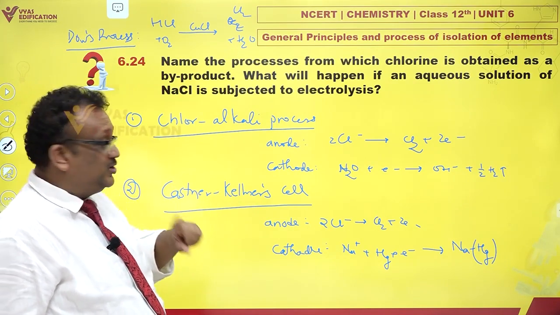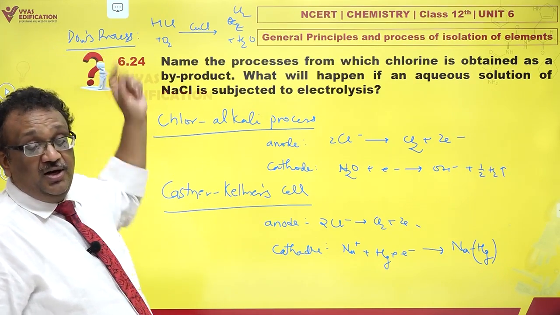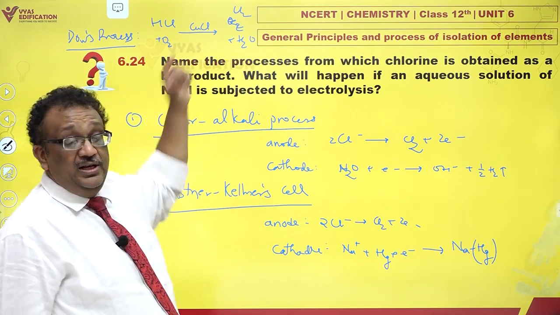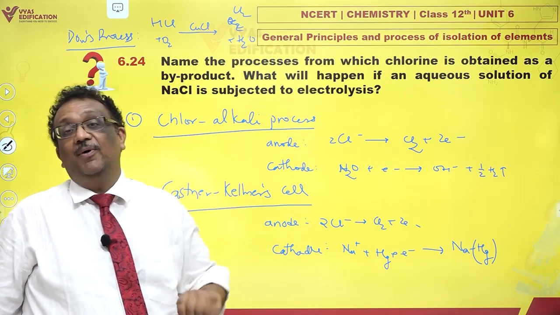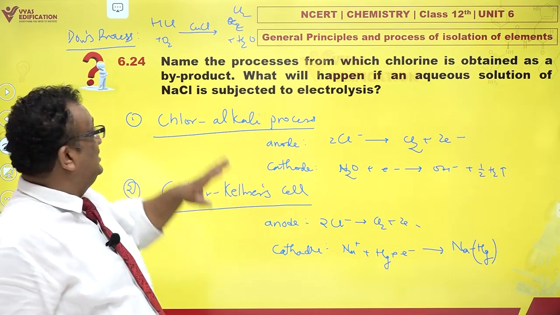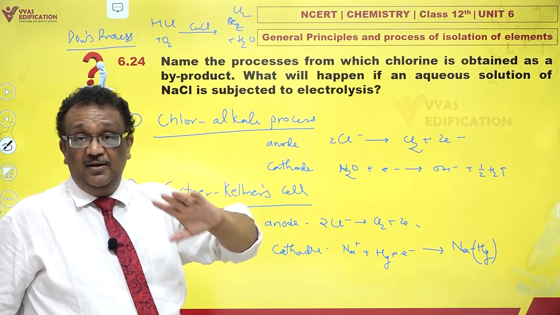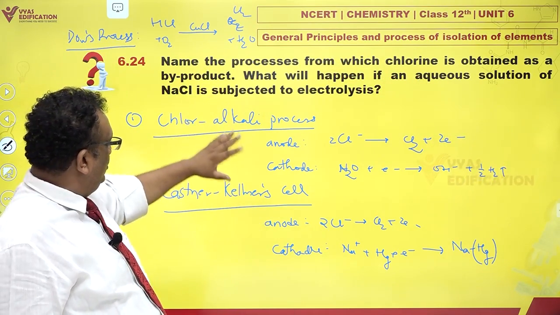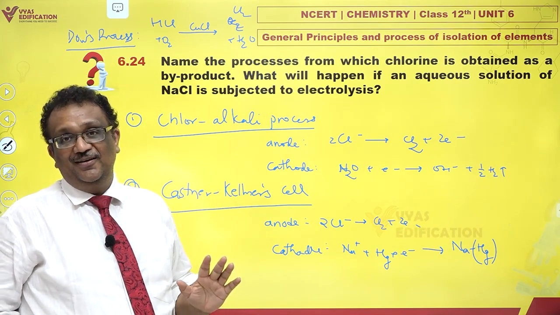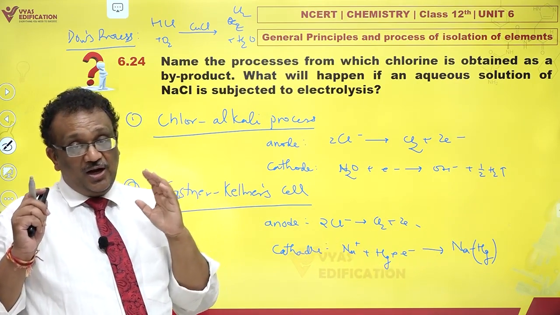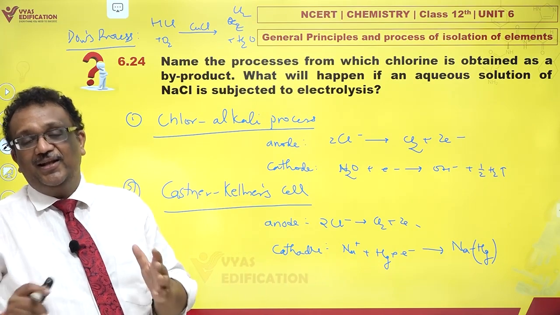Chlorine as byproduct is obtained from 1 and 2. From third process, Dow's process, chlorine happens to be the major product, not the byproduct. So there are people who answer Dow's process also, but then if I'm just giving answer to this NCERT question, 1 and 2 are sufficient. Third, I just added so that you're aware that this is not the correct solution.